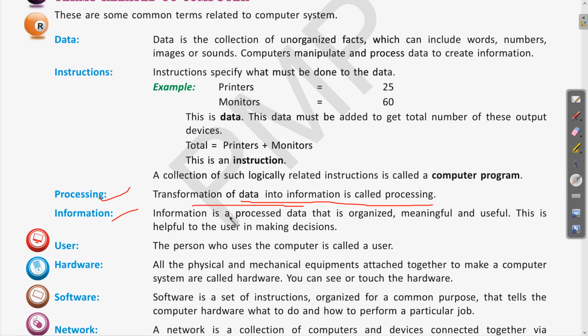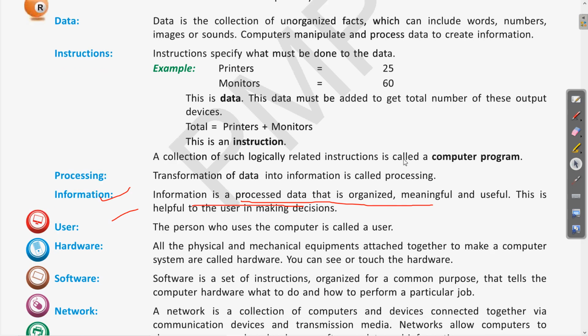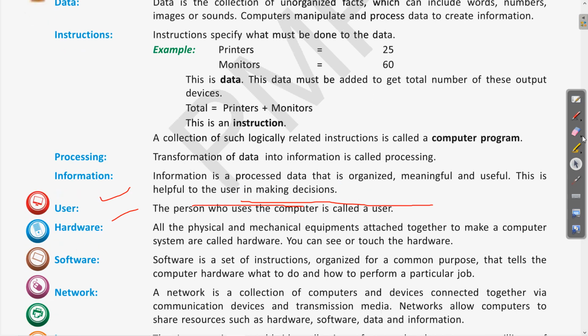The meaningful data which is obtained after the processing is called information, as we have seen here in this case where it is meaningful. So this is information. Then the next term is user. So what is user? User is any person who is using the hardware or the computer. So the person who uses a computer is called a user. So if you are using the computer, then you become a user.